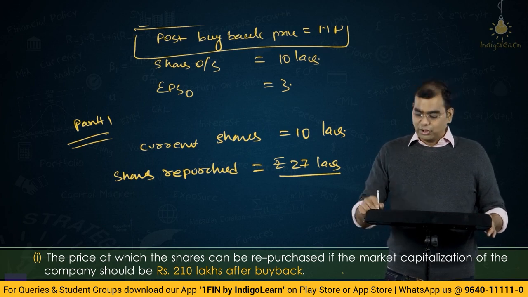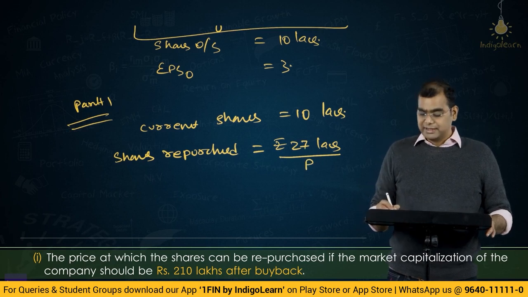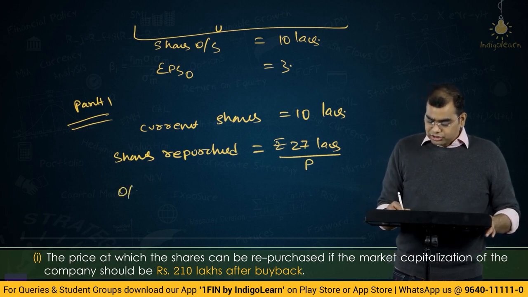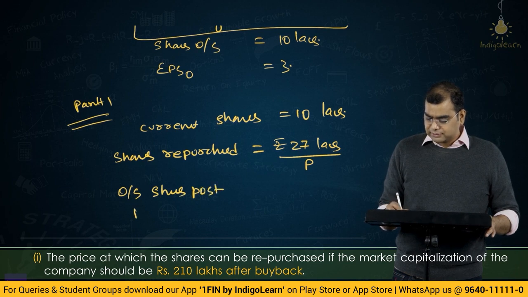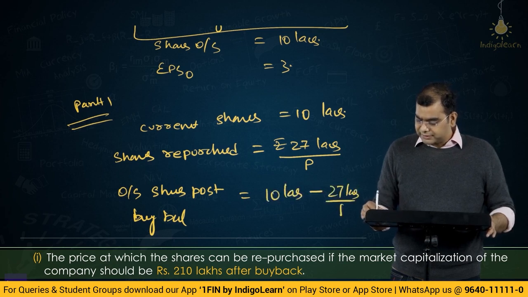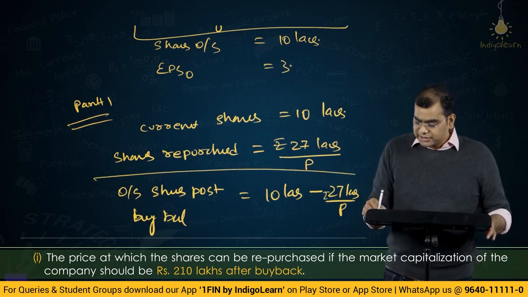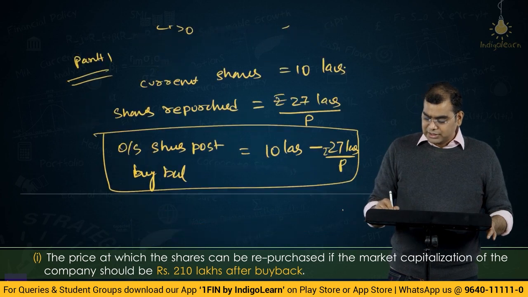What is the price? We don't know. We have assumed it as P. Divide by P. So, outstanding shares post buyback will be 10 lakhs minus 27 lakhs by P.